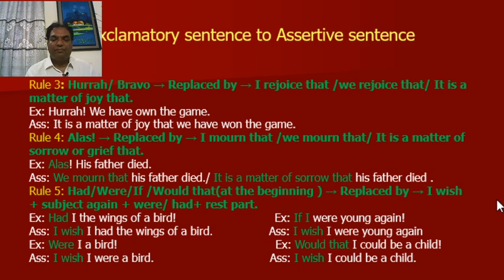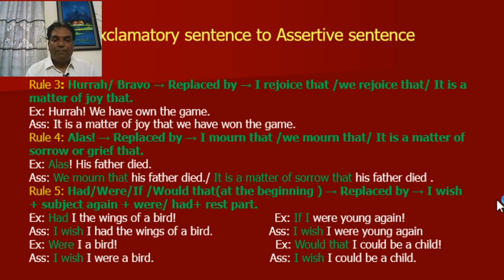Rule number 4. Alas, replaced by I mourn that, or we mourn that, or it is a matter of sorrow or grief that. For example, alas, his father died. Assertive, we mourn that his father died, or it is a matter of sorrow that his father died.